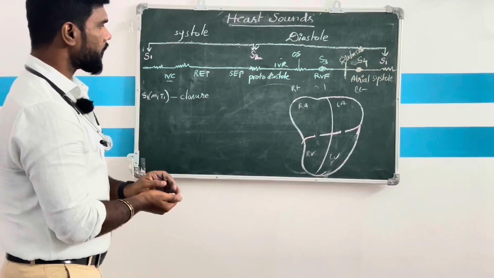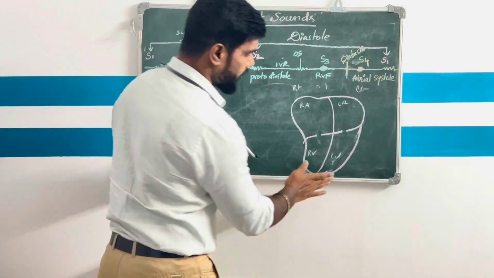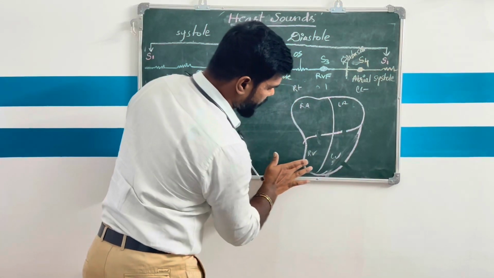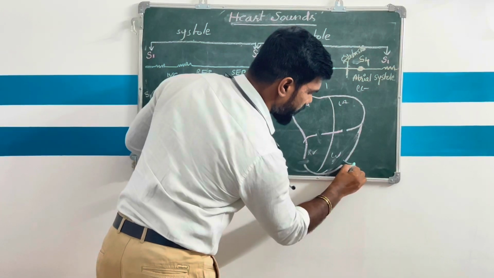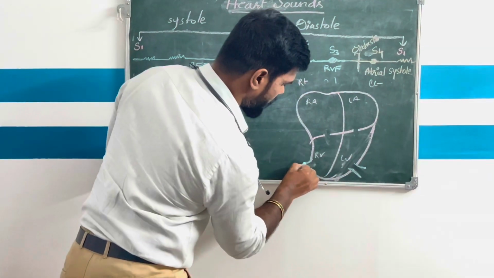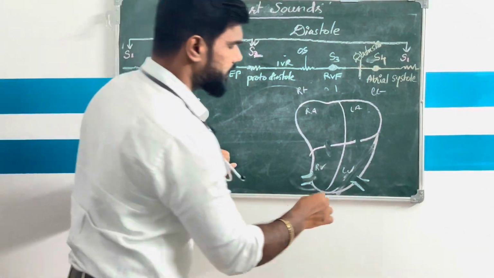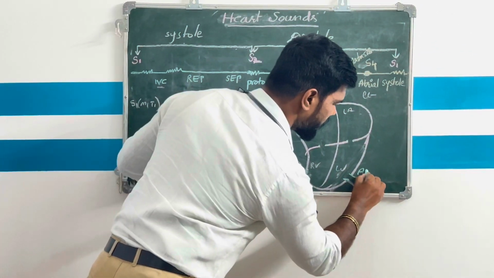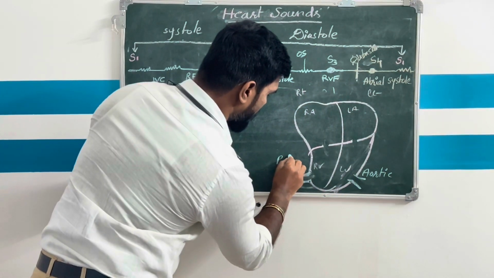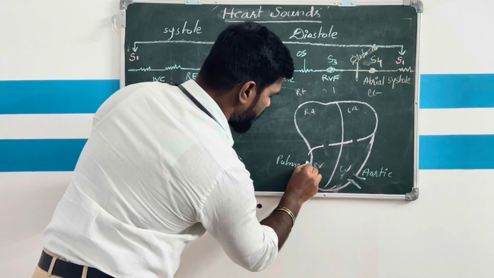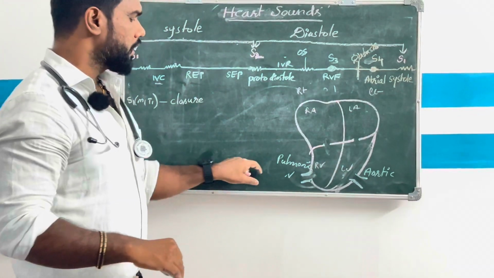First point. And the second heart sound. Here the semilunar valves are present. This is called the aortic valve and this is the pulmonic valve. These both are semilunar valves.